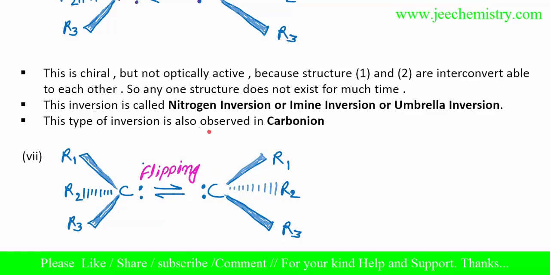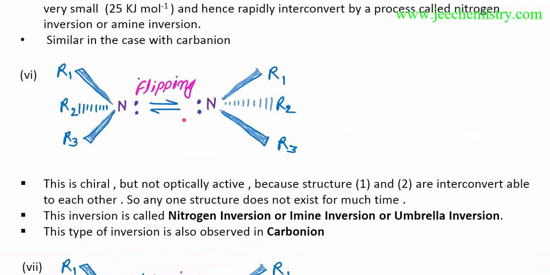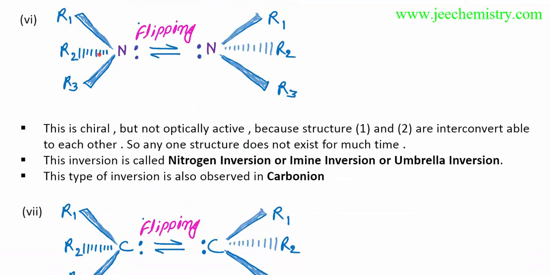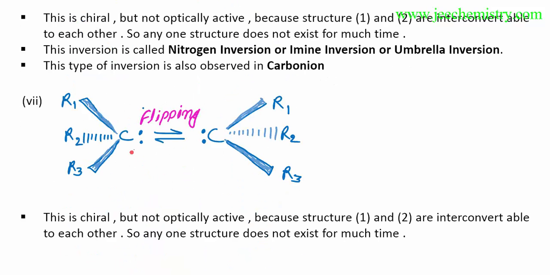Now this type of inversion is also observed in carbanion. In the previous case, nitrogen is there, and nitrogen inversion is possible. Here, in the carbanion, inversion is also possible. Here also it is chiral, but inversion is possible.